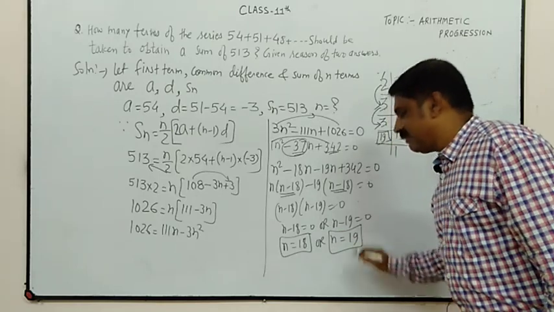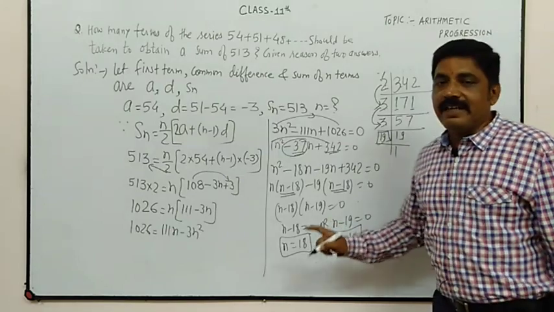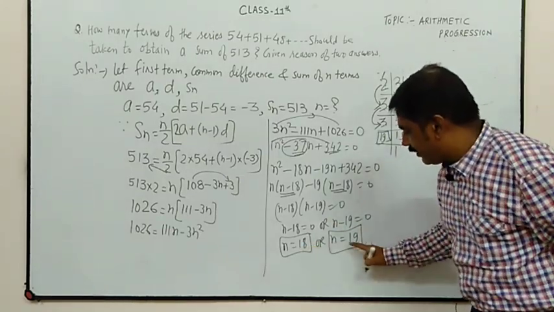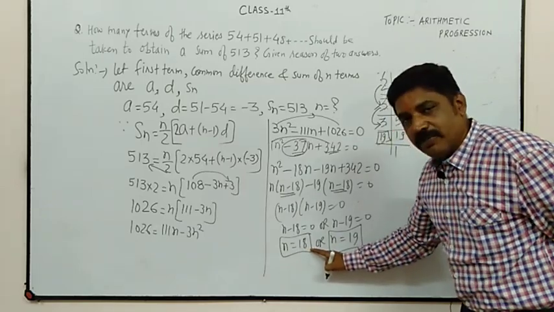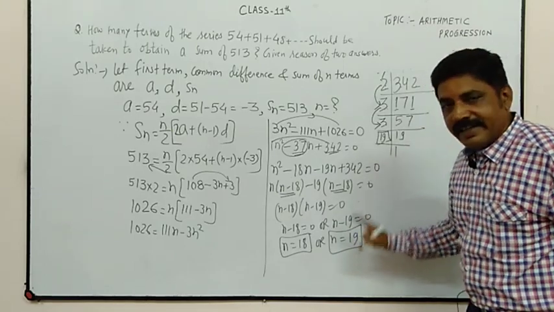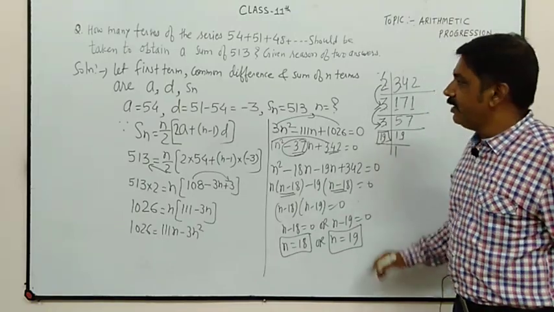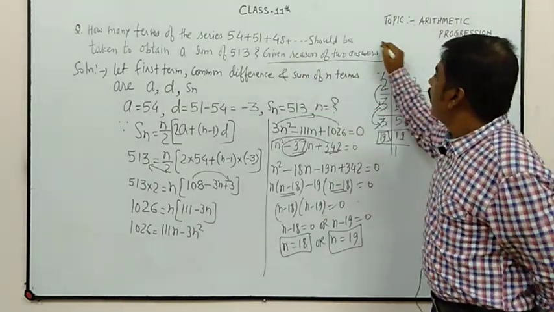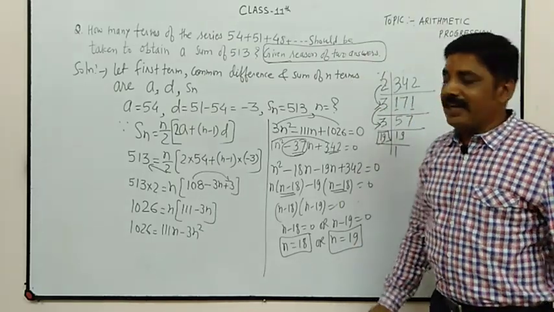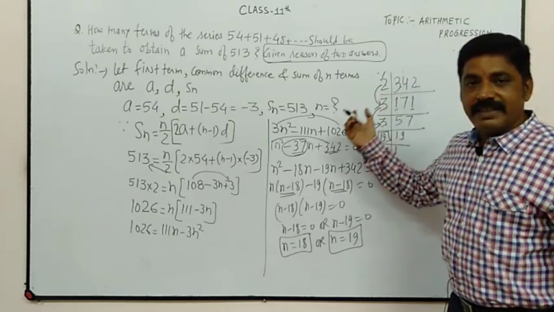N, what is n? N is natural numbers, and natural numbers are always positive. Now see, in these two, n is 18 which is positive and also a natural number, and n is 19, which is also positive and also a natural number. So give the reason for the two answers. Now we have to see what is the reason.